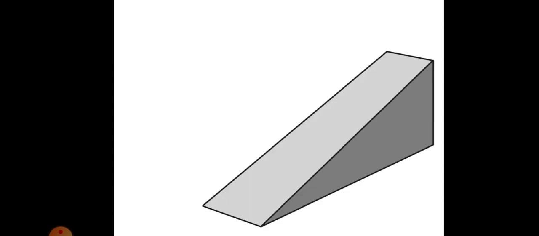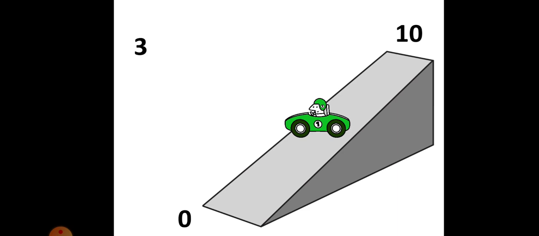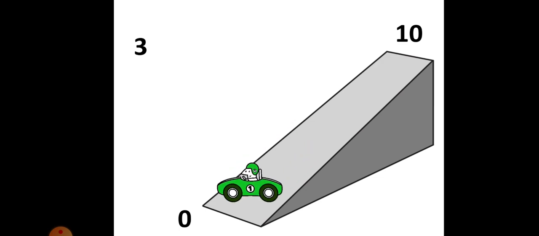Let's take an inclined plane. A car is there. Either it can come down to 0 or it can go up to 10. Now, the rule says that if you are having 4 or less, we'll come down, that is to 0 or to the next lower value. If you are having 5 or more, we'll go to the higher value. Now, we are having 3. So, here we are taking a rest. We are not changing anything. We are still at the bottom.